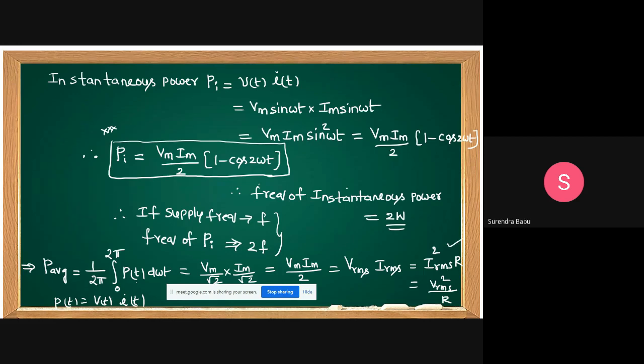In I square R, what is that I value, students? RMS value or maximum value? All of you know the I square R formula. In that formula, what does I indicate? Is it RMS current or maximum current?